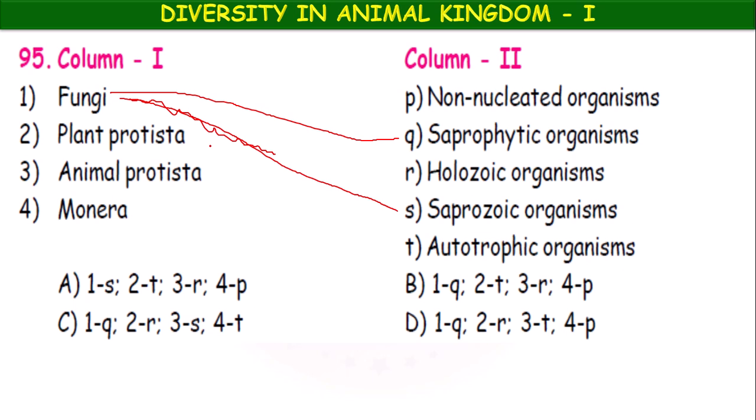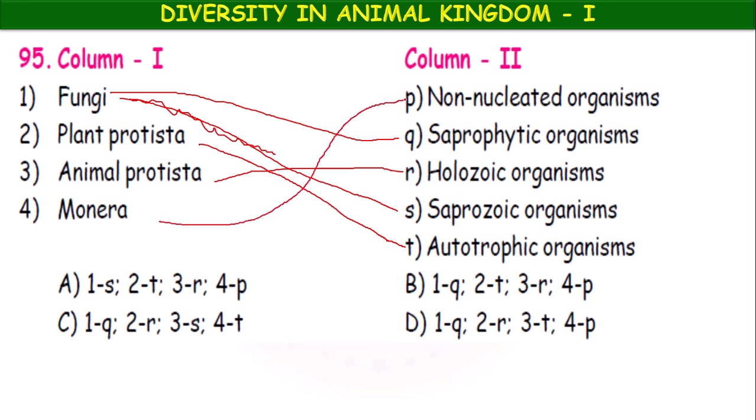Plant protista belong to autotrophic organisms. Example, diatoms you can take. Animal protist belongs to holozoic organisms. Example, protozoa, amoeba, paramecium.